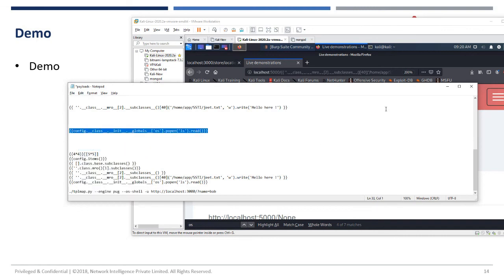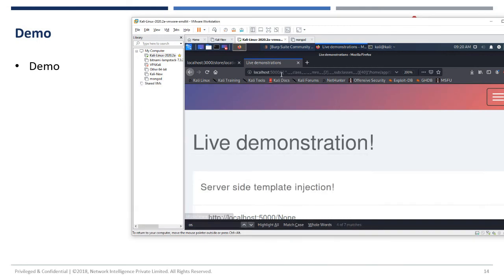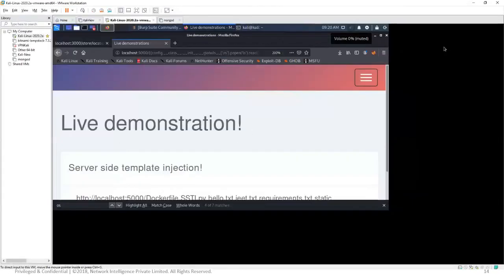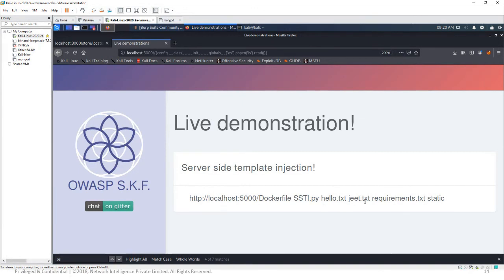Now let me try this and find out whether what I wrote is there. Yeah, can you see it? g.txt is written. Generally what we are trying to do here is understand whether I'm able to inject any function or not. Once I injected, I'm using one more command to find out whether it is injected or not. So I'm using globals to find out open and ls and read.